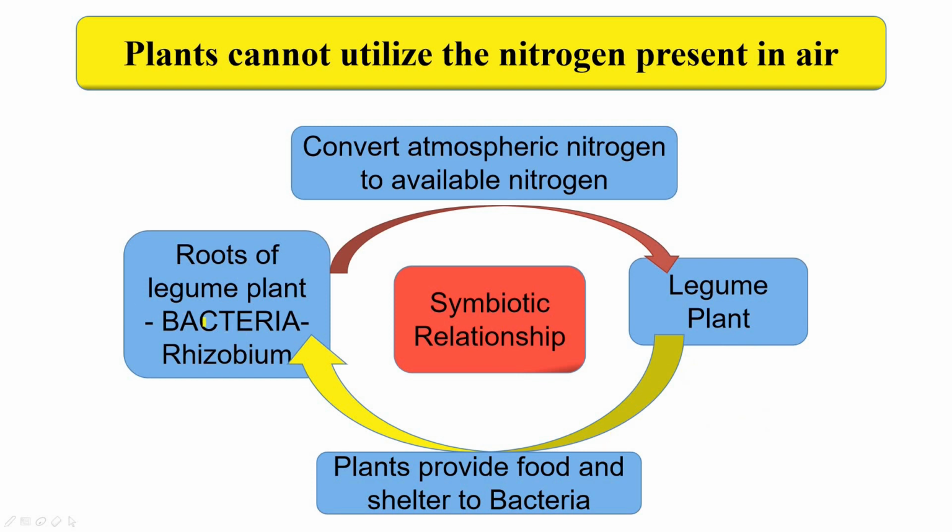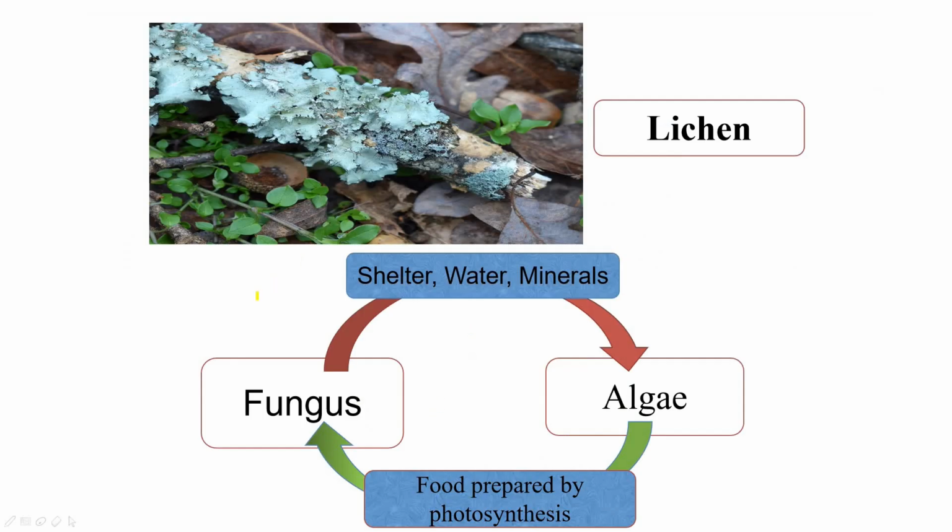So Rhizobium bacteria, which lives in the root of legume plant, converts the atmospheric nitrogen to available nitrogen, and in return this legume plant provides food and shelter to this bacteria. This kind of relationship where two organisms depend on each other is known as symbiotic relationship. There is one more example of symbiotic relationship, that is lichen.